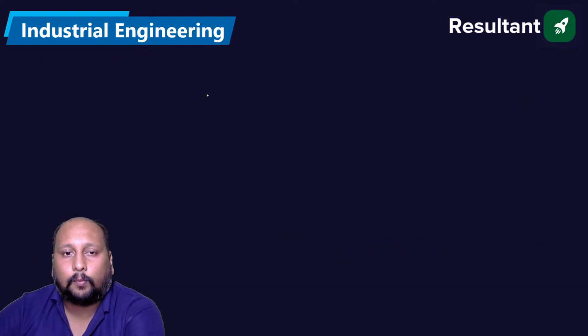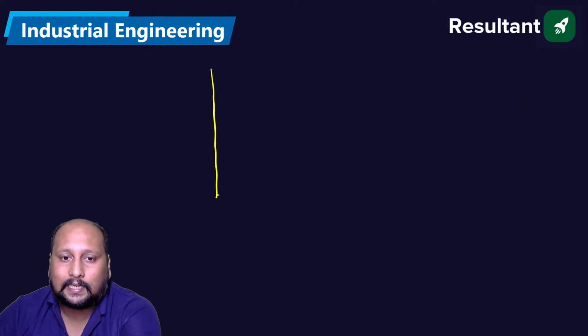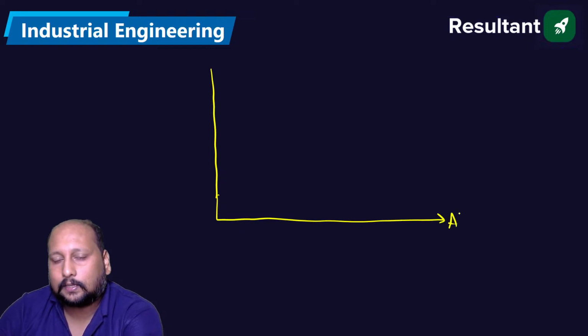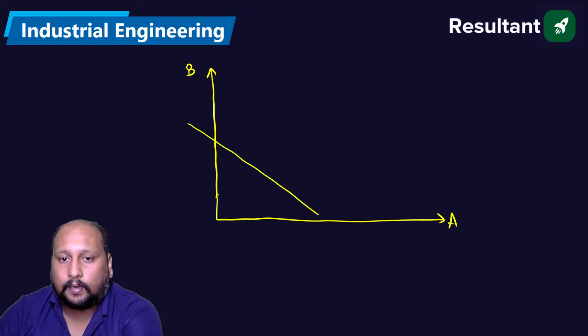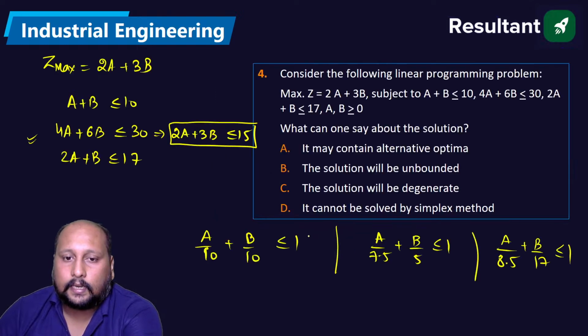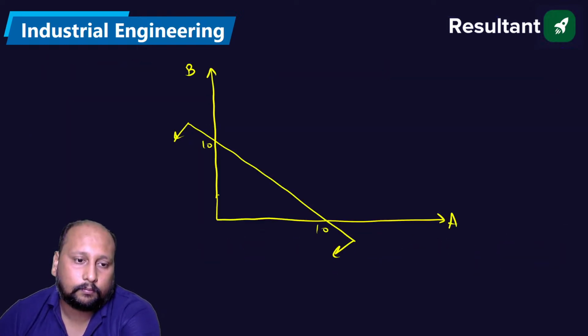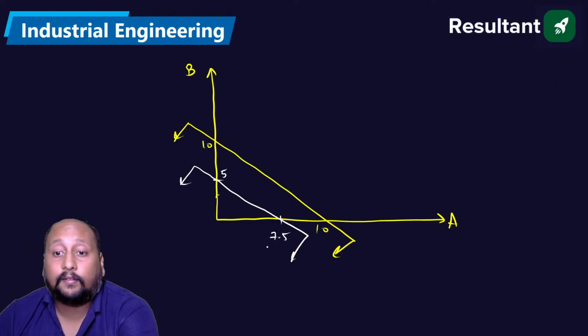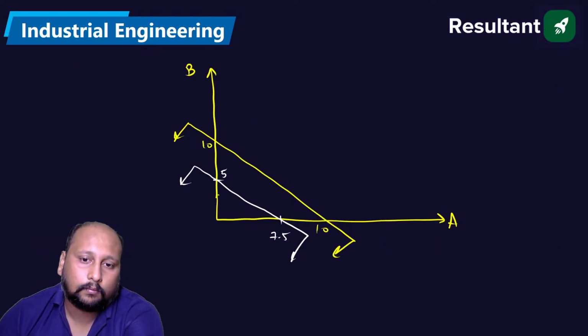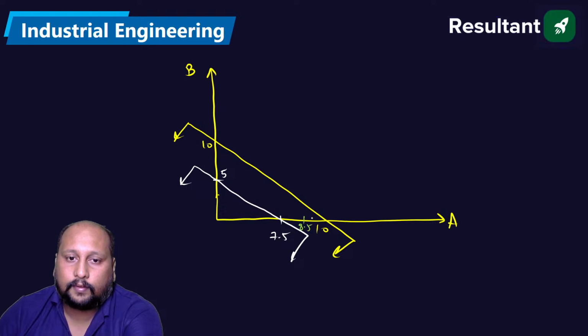If I try to plot it on the graph, let us take a as the x-axis and b as the y-axis. So we have 10 comma 10. Let's say this is 10 comma 10. Second is 7.5 comma 5. Third is 8.5 and 17.